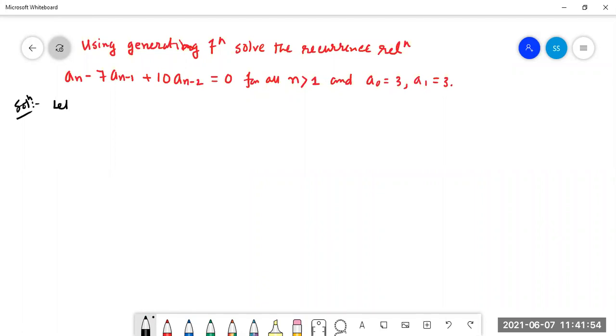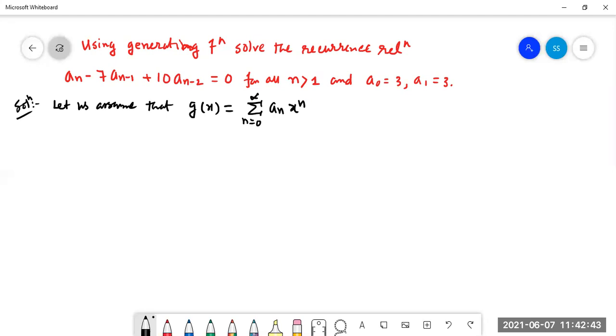Let us assume that the generating function, generally denoted by g of x, is equal to the summation n equal to 0 to infinity of a_n x to the power n. We are taking this. Is it understood?